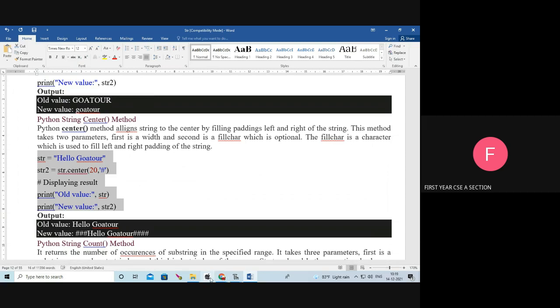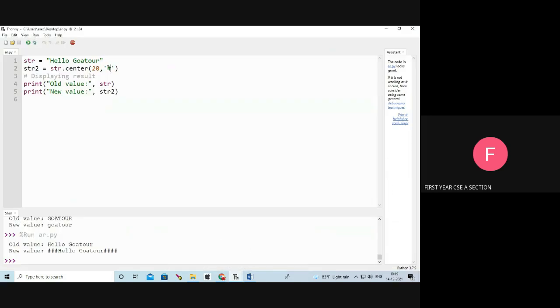Here I am filling the padding with the hash symbol on the left and right sides. The string length must be 20. The length of my str is 13. So str2 length is 20, and on the left and right I pad the hash symbol. See the output: left side 3 hash symbols, right side 4 hash symbols. Can you understand?